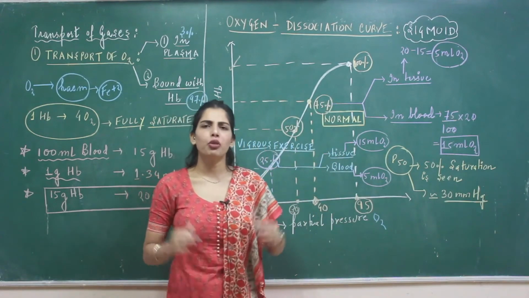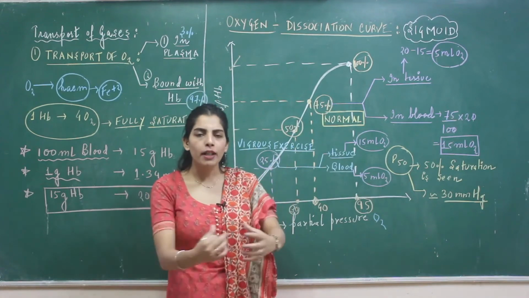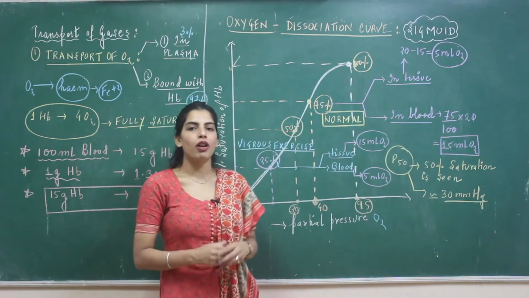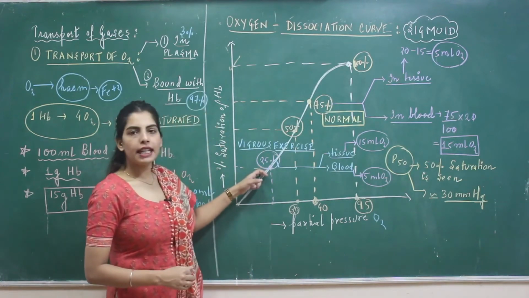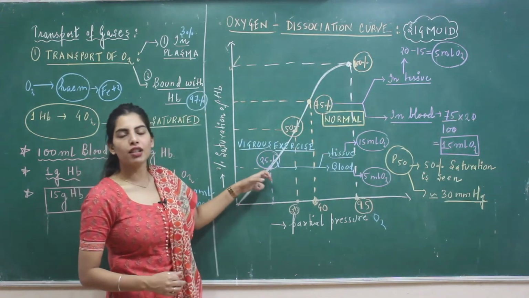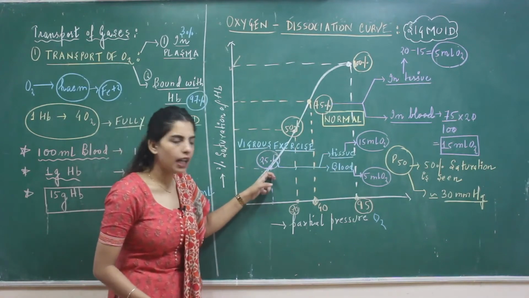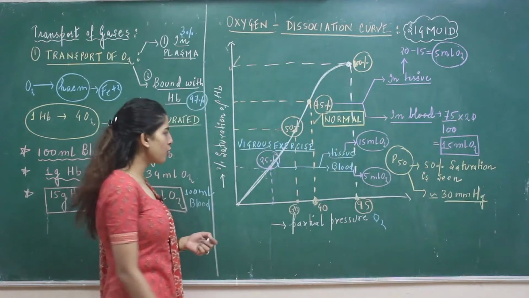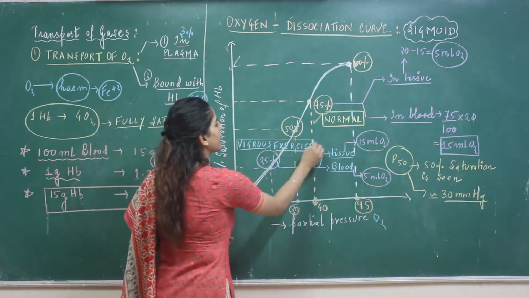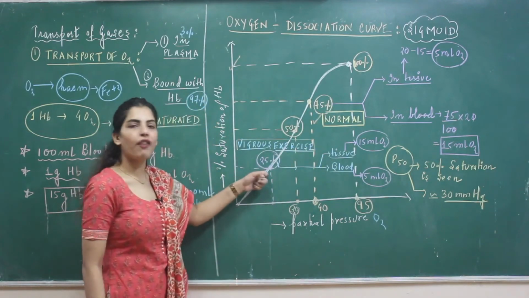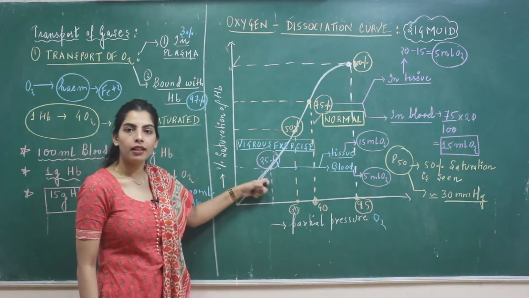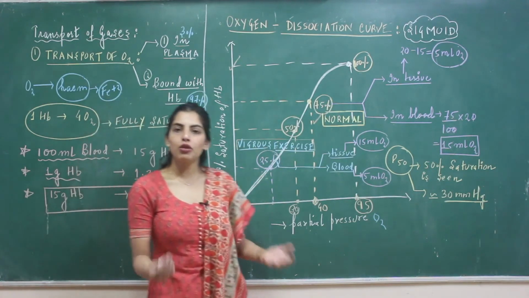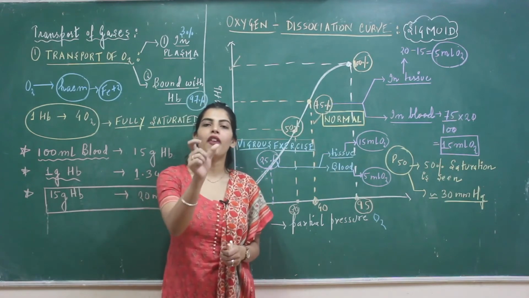But what if you are doing vigorous exercise, you are doing too much work? While you are doing too much exercise, what you see is 25% saturation of your blood. That's what I have written, that during normal condition you see 75% saturation, but during vigorous exercise what you see is 25% saturation of the blood. And you can easily do the calculation for 25%.